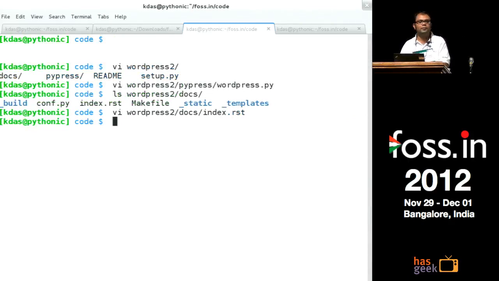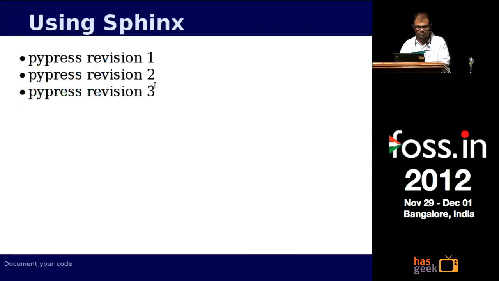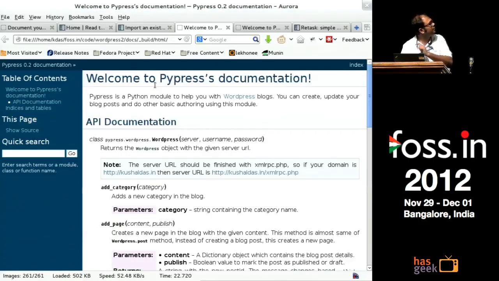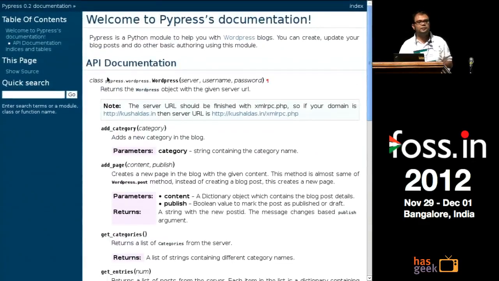And you are just supposed to call make html or make pdf based on what output you want. So this is what the output looks like. It extracts that information, which I wrote as a docstring in my Python project module, and writes it like this. So you can see the parameters are properly marked now. It took care of how things should look, the loop, the returns. If you see, I wrote that dot note in RST to mark out that this is a particular note you should look at. So all those things are taken care of by Sphinx.